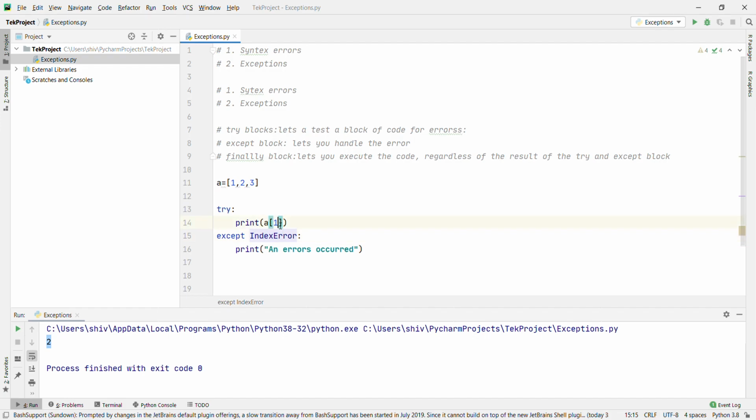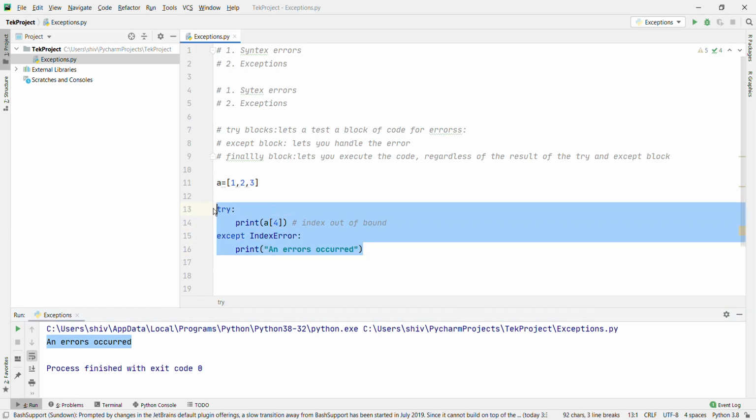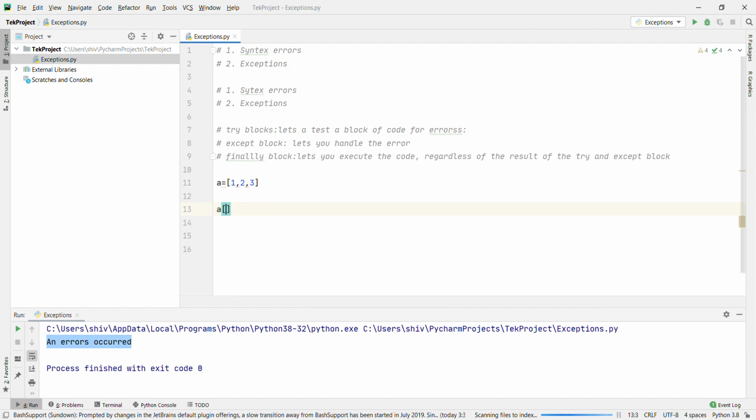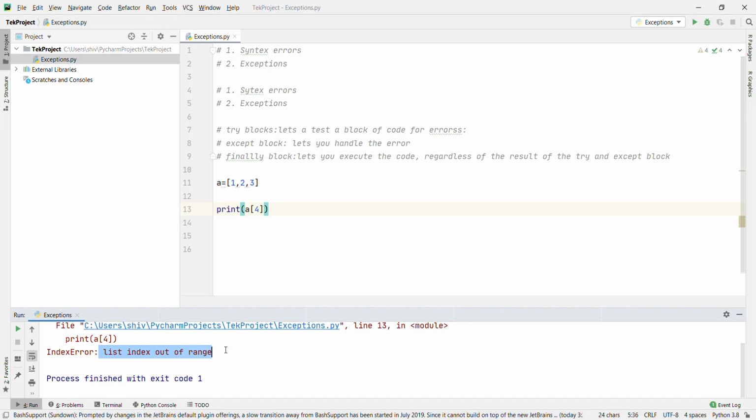Now what will happen if, instead of 1, we pass 4? Then basically it will say index out of bound, right? If you do not handle it. But yes, we handled the IndexError, so it will print an error occurs, right? Let's run and see. Right, an error occurs. Now we are going to remove this and see a of 4. Now if you print this, it will say list index out of range, what I said right now, right?